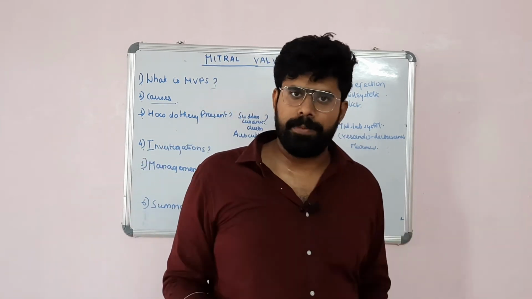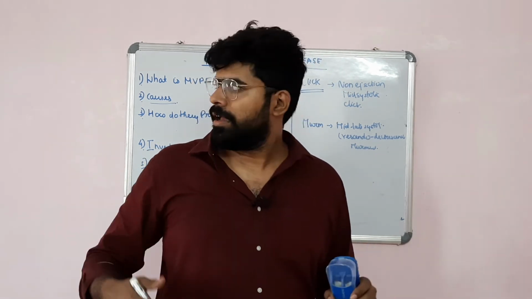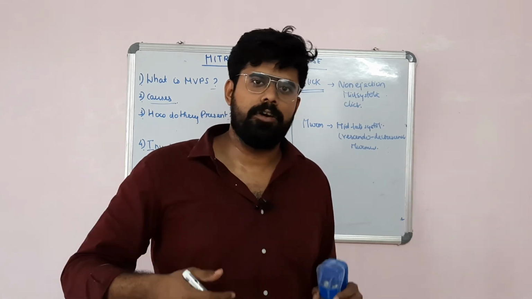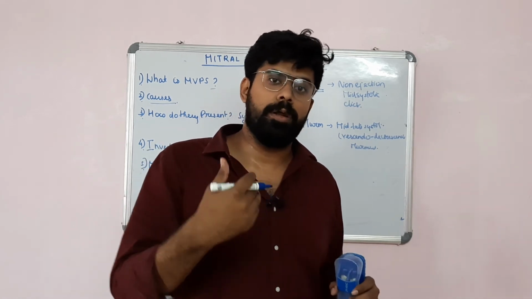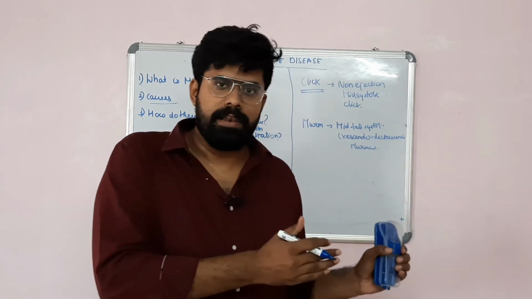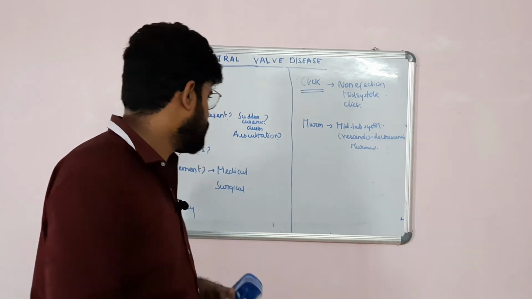When the LV volume is reduced, the click and murmur complex moves closer towards S1. Whereas in case of squatting or leg raising, there will be an increase in left ventricular volume. When the left ventricular volume increases, the click murmur complex will either move away from S1 or fade away. This is dynamic auscultation.